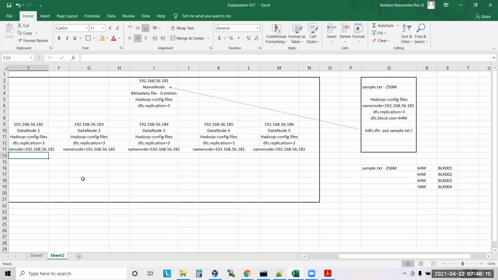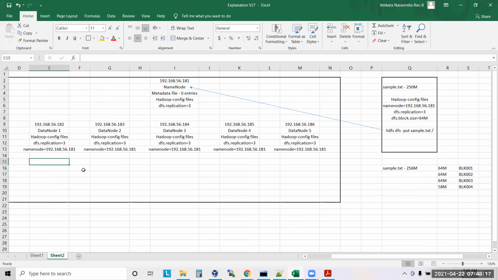3 copies. So how many data nodes do I have now? 4. So 3 copies, maybe here, here, here.